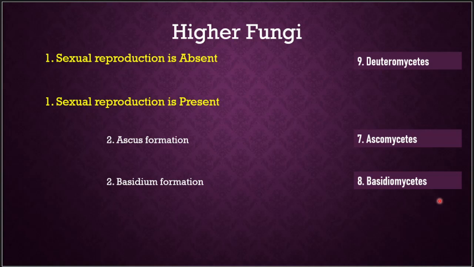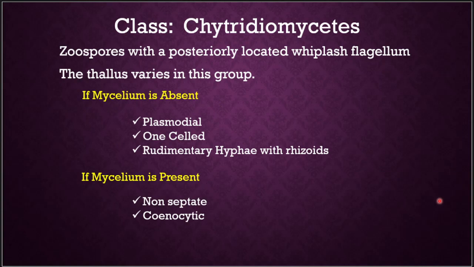Now let us look into the individual classes and their nature. Class Chytridiomycetes has zoospores with a posteriorly located whiplash flagellum, and the nature of the thallus varies. So there will be two conditions. If mycelium is absent, the thallus may be plasmodial or unicellular, or there may be rudimentary hyphae with rhizoids. If mycelium is present, it will be aseptate or non-septate with the cenocytic condition.